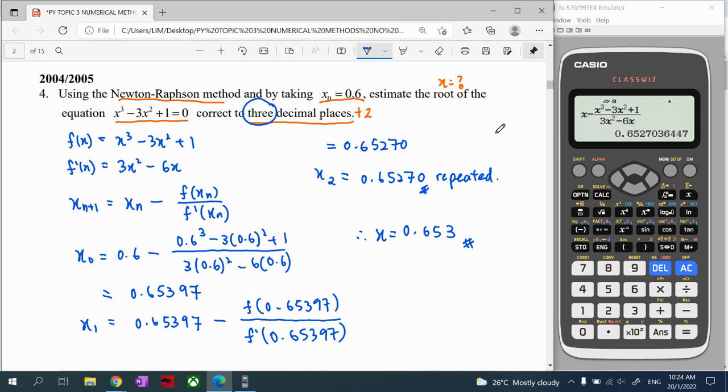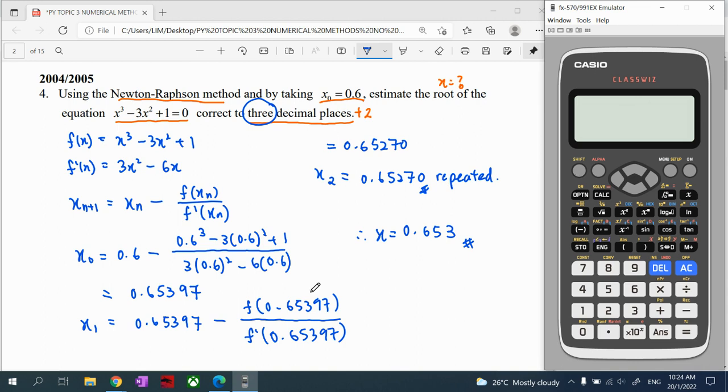And then we have one way to check whether this answer is correct or not. First clear the calculator. We press equation and key in our equation: alpha x cubed minus 3 alpha x squared plus 1, equal 0.